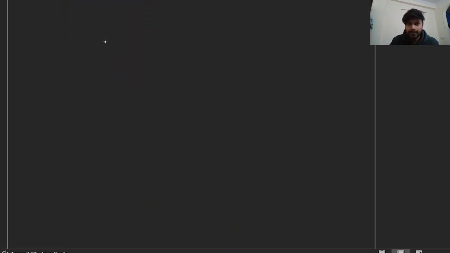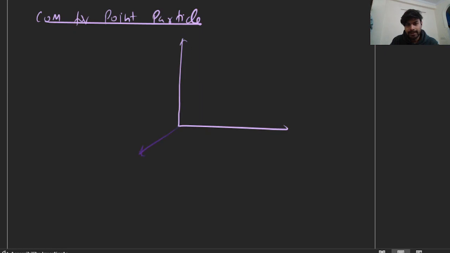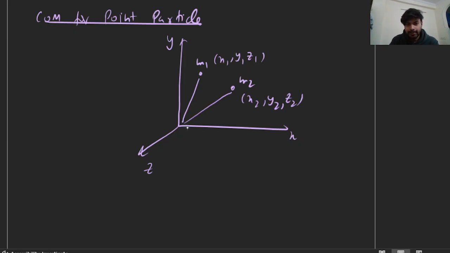First, the center of mass for point particles. Let's suppose we have a system of particles in x, y, and z axes. This is mass m1, and its coordinates are x1, y1, and z1. Let's suppose m2 mass has coordinates x2, y2, and z2. Let's suppose we have m3 mass, with coordinates x3, y3, and z3.